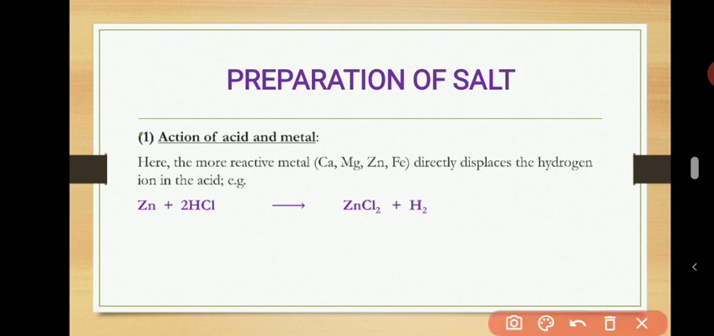This is zinc chloride, because all the hydrogen has already escaped away. So that's how you prepare zinc chloride. If you need it to come out in a solid form, you can evaporate the solution to dryness, or you can crystallize it. So that's the first method, action of acid on metal.